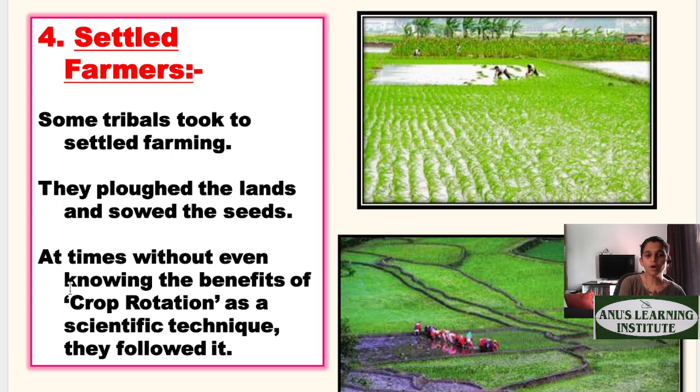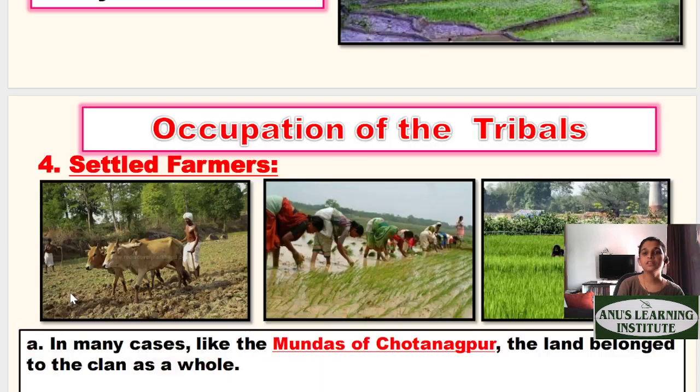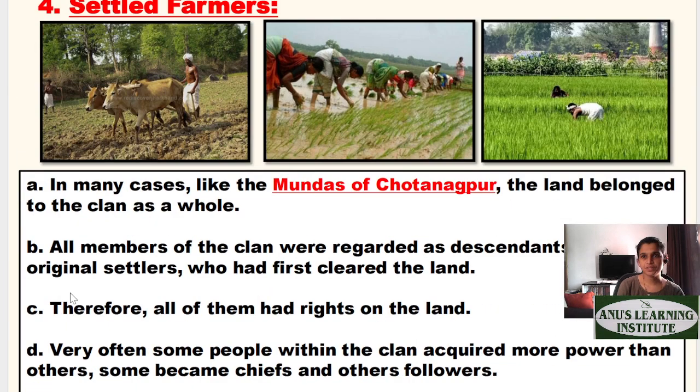Now, how about when the fertility of the land decreases? They use artificial methods to fertilize the land. And the other thing that they did was crop rotation. So, this year I have chana in my field. Next year I will have some other crop which does not need the same nutrients as the chana needs. So this is how they rotated the crops, thus ensuring a continuous fertility supply.